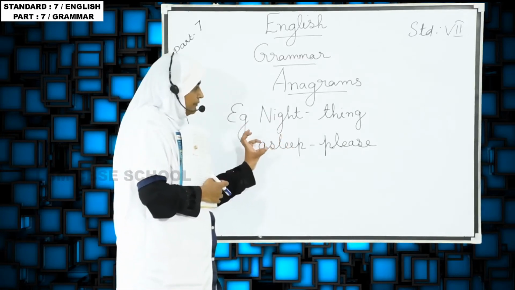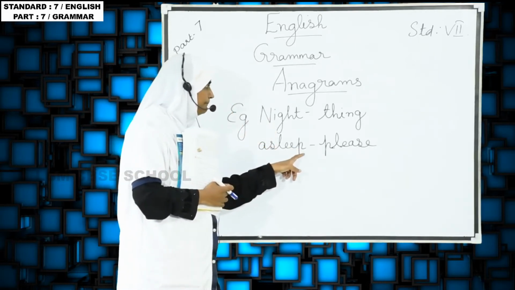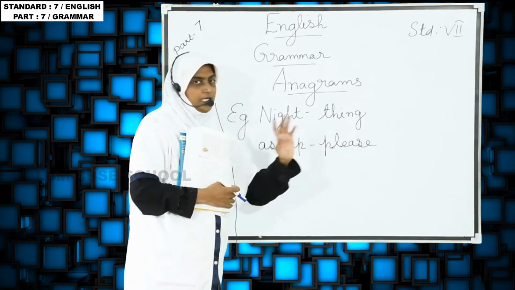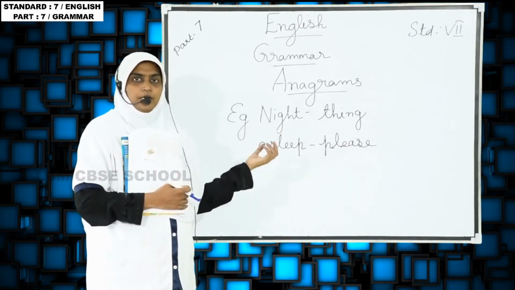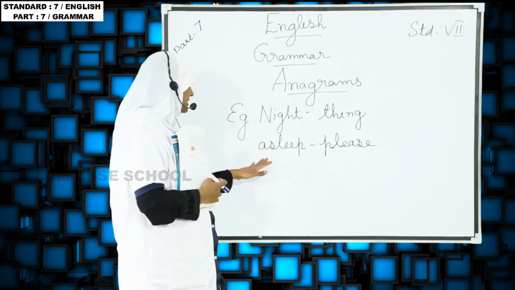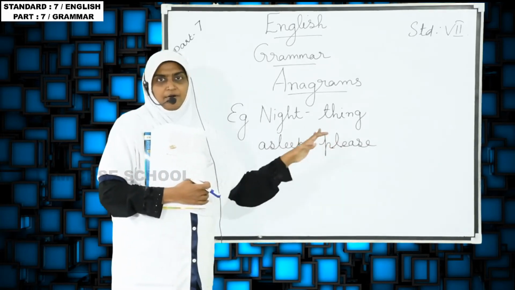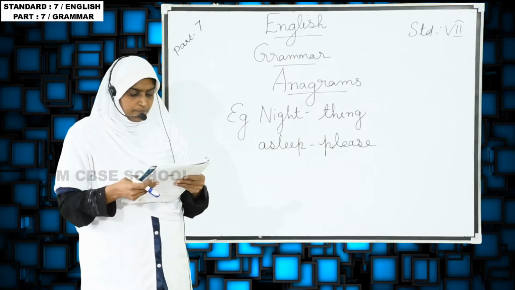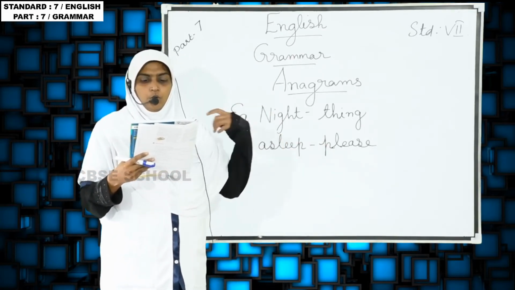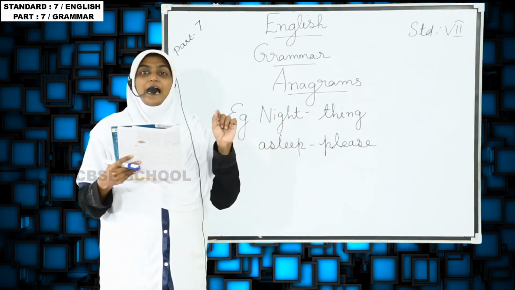I am taking some letters from the word. So what have I taken? P, L, E, A, S, E. So it gives a new word, please. So asleep is changed into please. We are rearranging, and then it gives a different meaning. So the new words thing and please are anagrams.